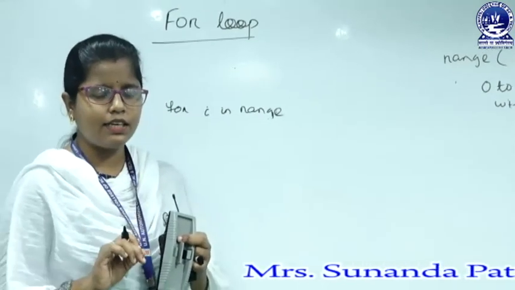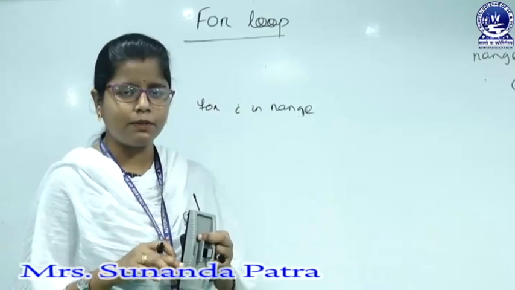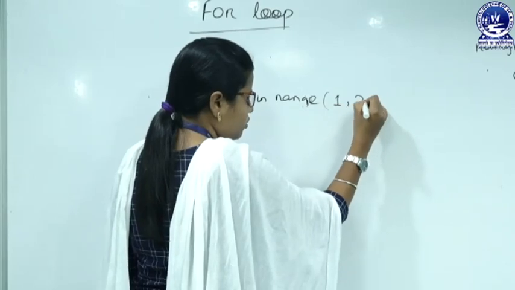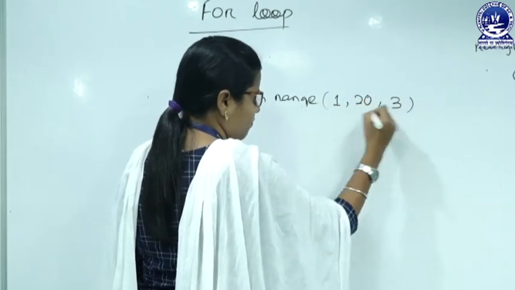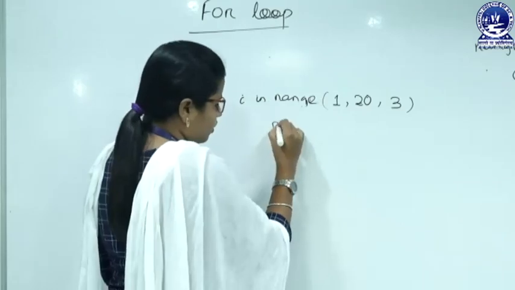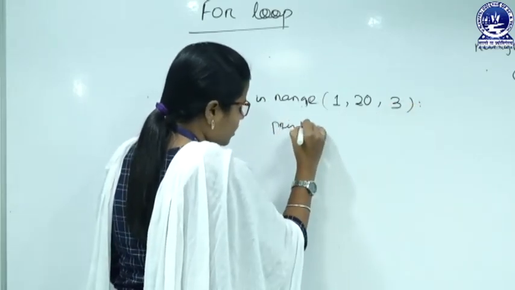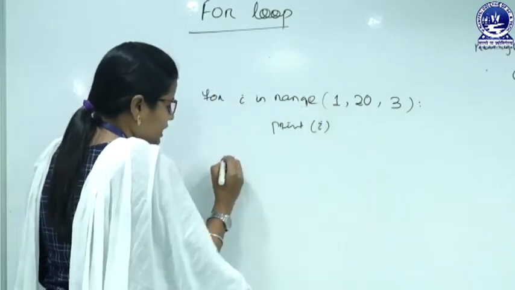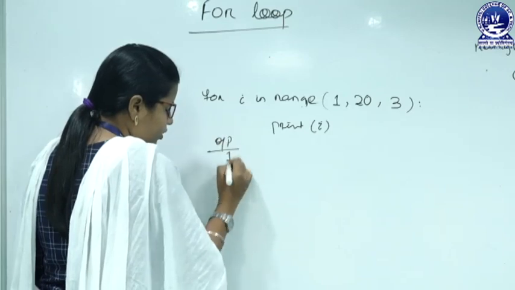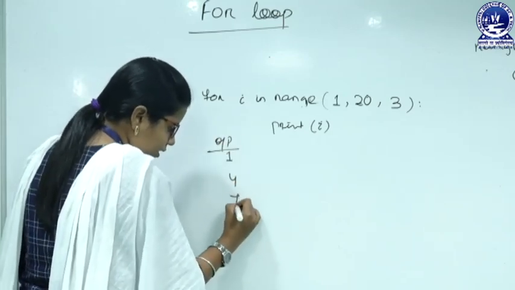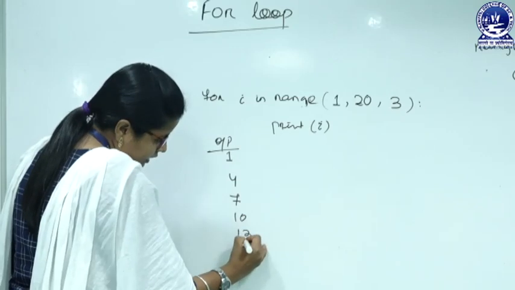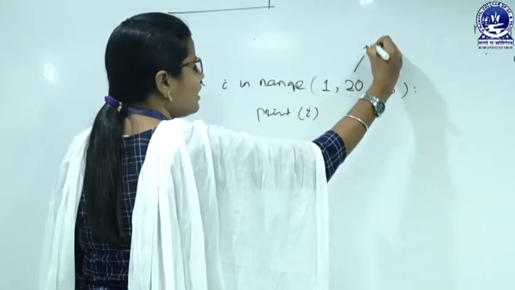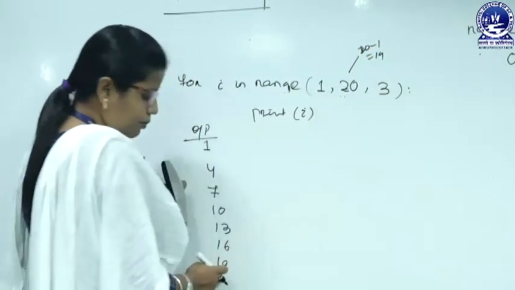So, let us take another example where we can use an if statement inside the for loop. Suppose I want to print from 1 to 20 with difference 3, then what will be the output? Here we have to follow the indentation, print I. So, what will be the output? It will start from 1, then 1 plus 3, that is 4, 4 plus 3, that is 7, then 10, then 13, then 16, then 19. Because here is the 20, so 20 minus 1 equals 19, the last element is 19.